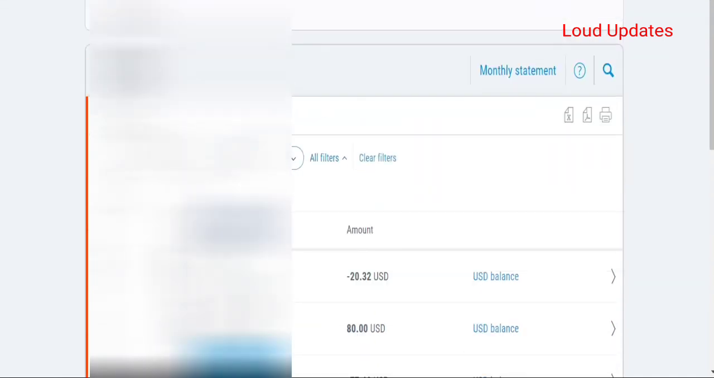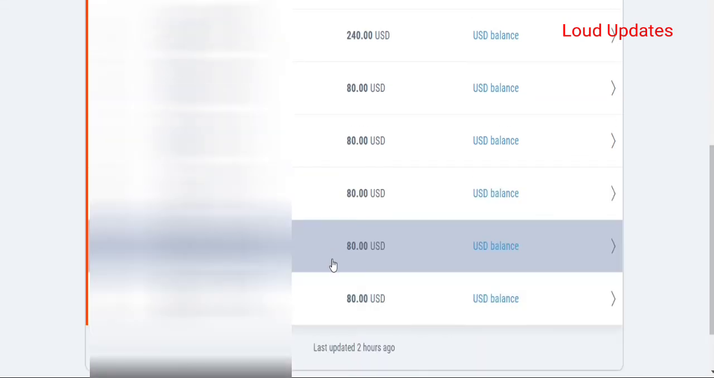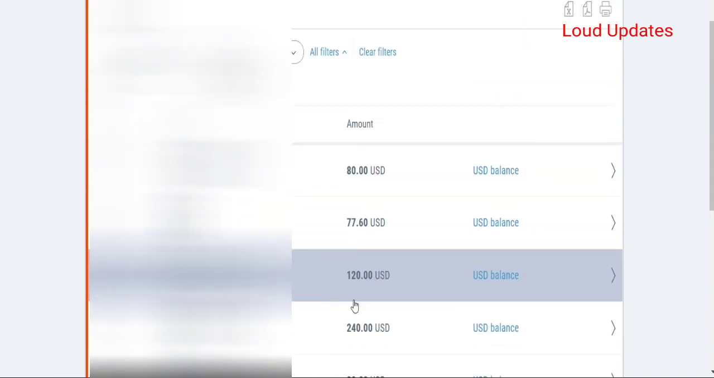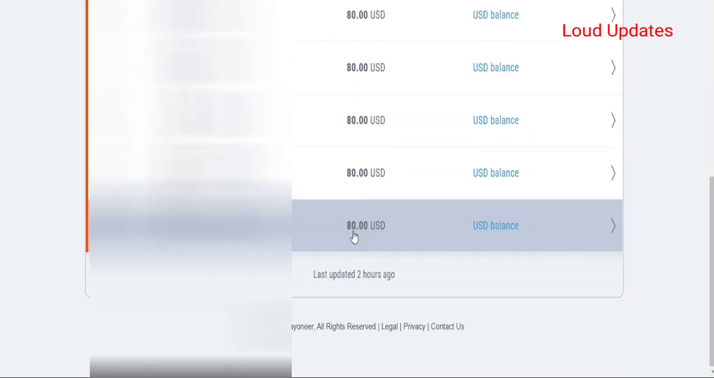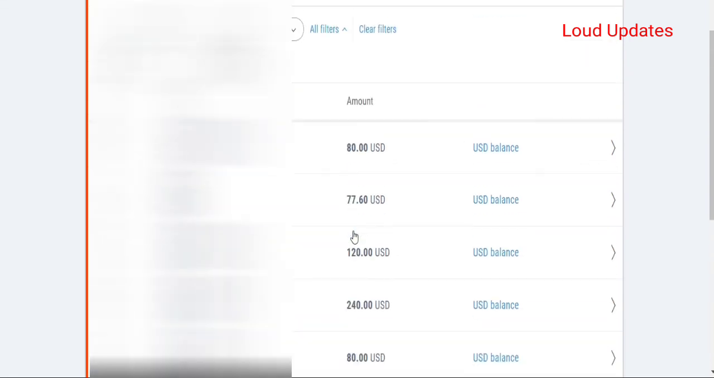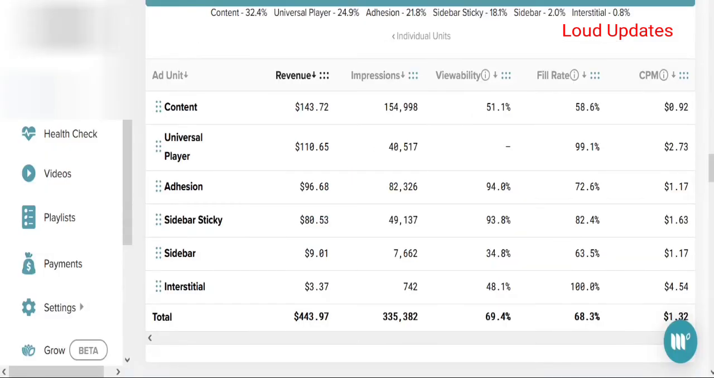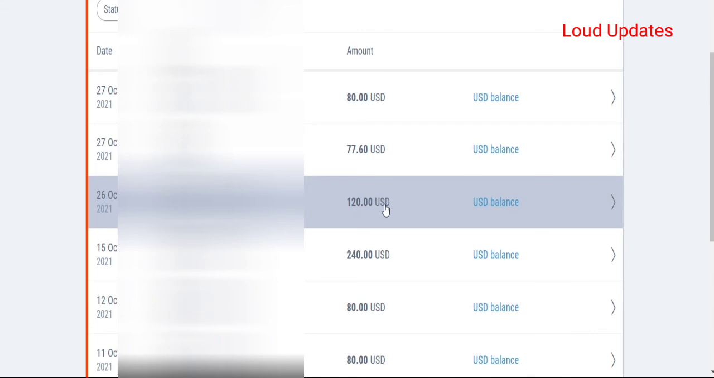So let's select October 1 to 31 and incoming payment, no any other payment, just incoming payment. Let's apply this filter. So here you can see all payments: $80, $80, $240, $120, $80 and $80. Here you can see $77 because Payoneer deducts a fee because my client pays me with a credit card. That's why they cut the fee.